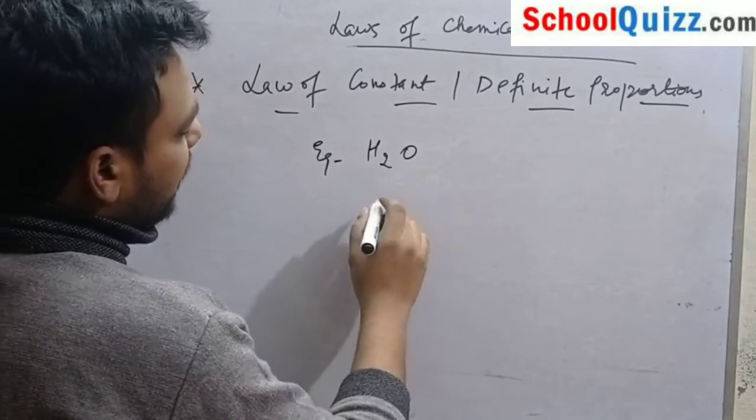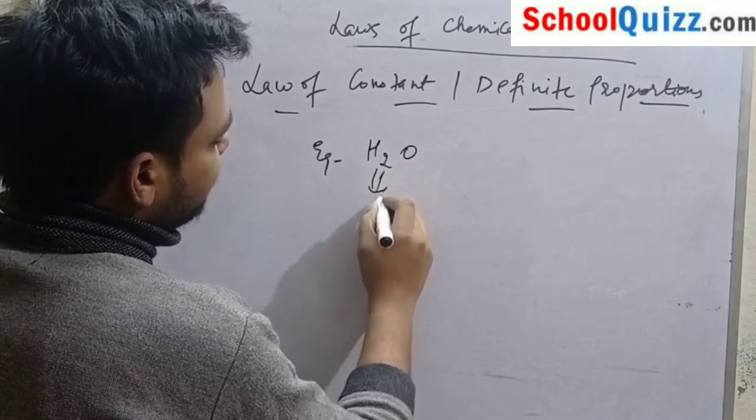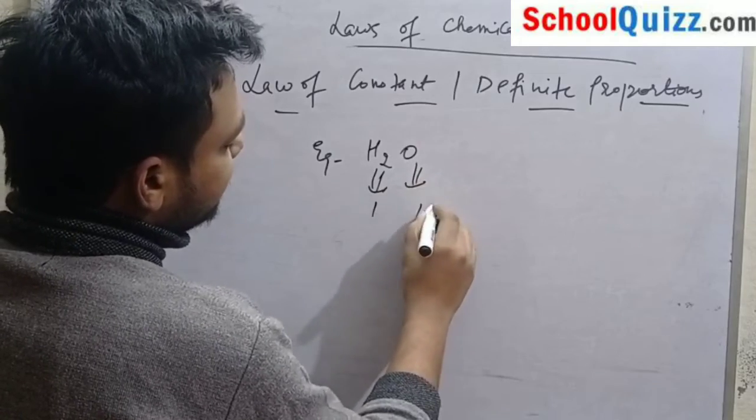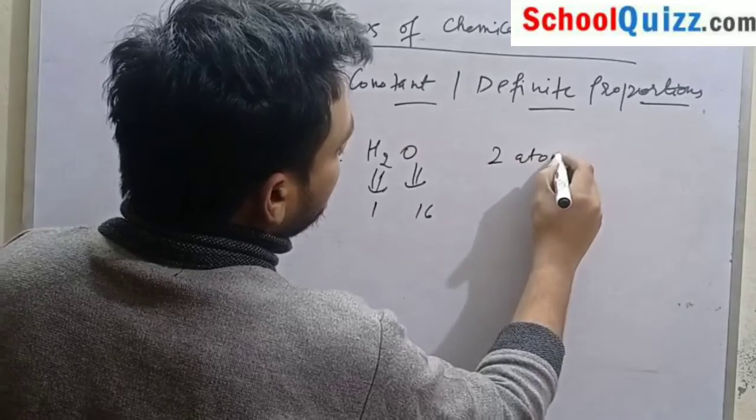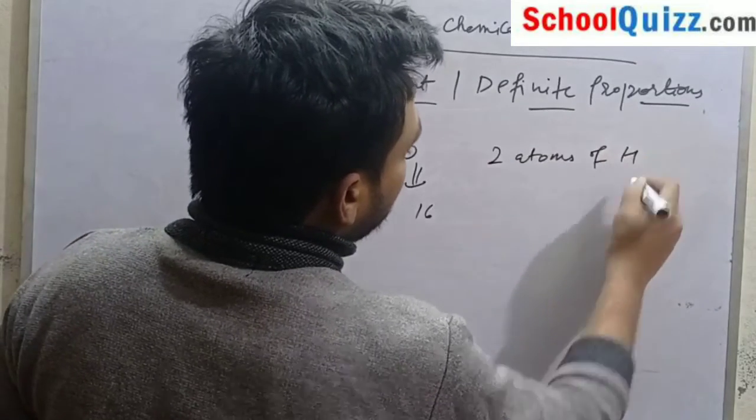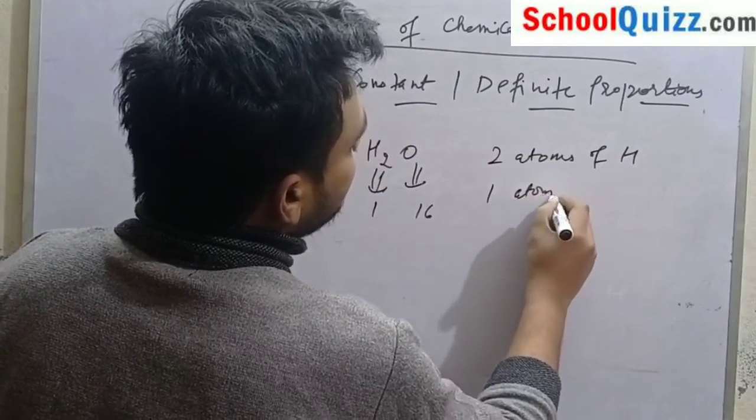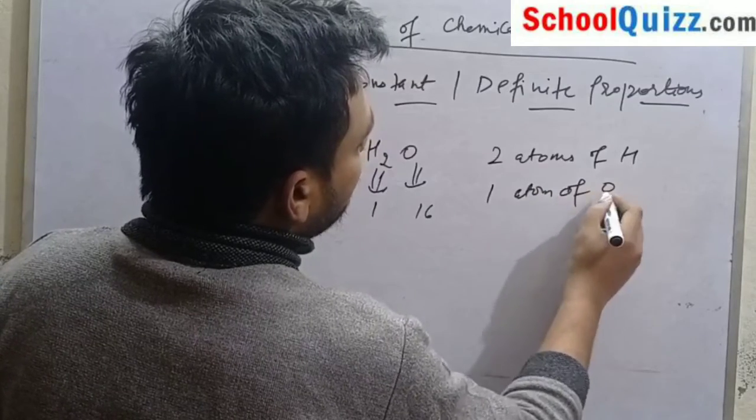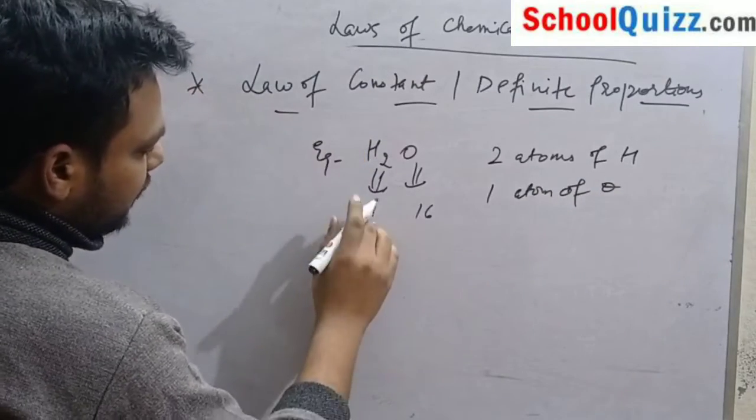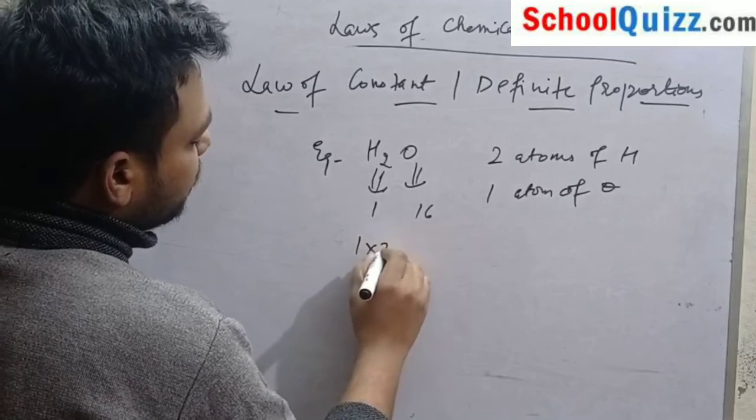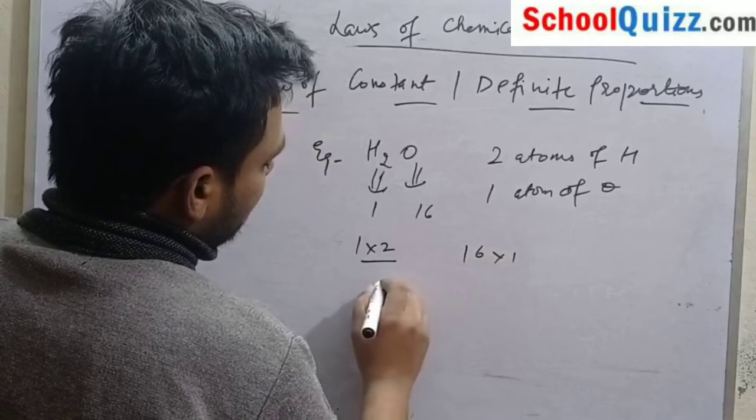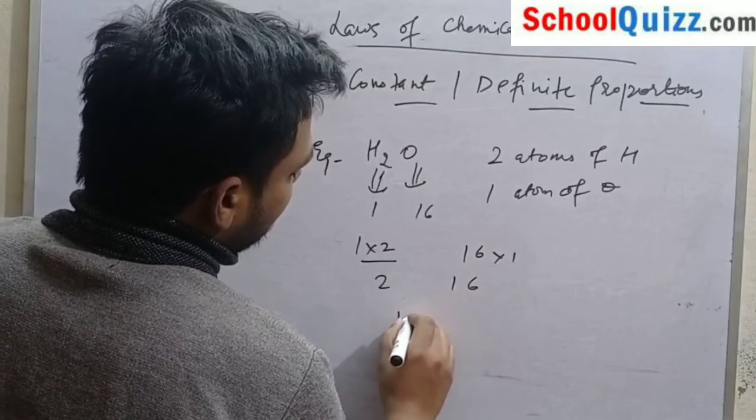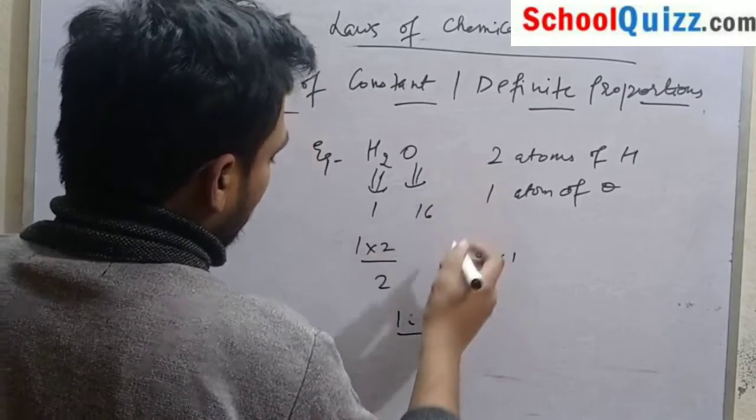For example, we have water. Hydrogen's mass is 1 and oxygen's mass is 16. Two atoms of hydrogen and 1 atom of oxygen are present. So hydrogen is 1 into 2, that is 2, and oxygen is 16 into 1, that is 16, which is 1:8 by mass.